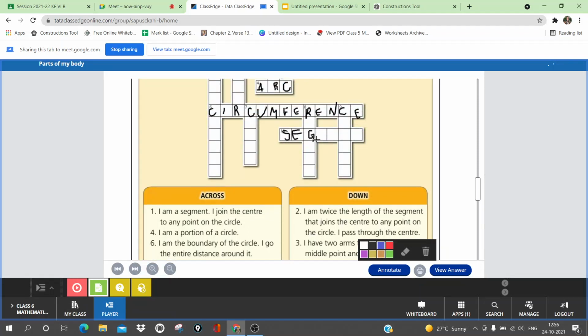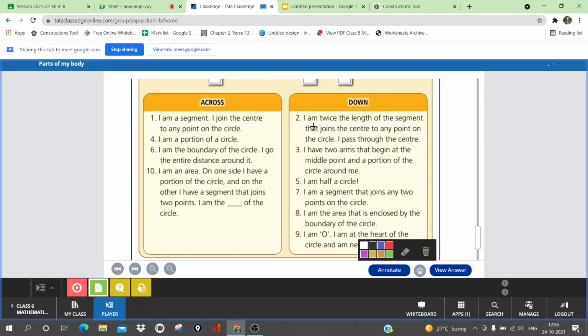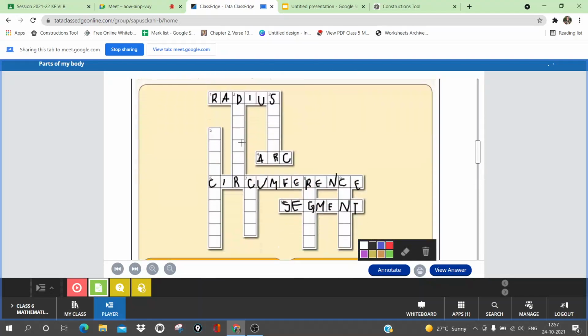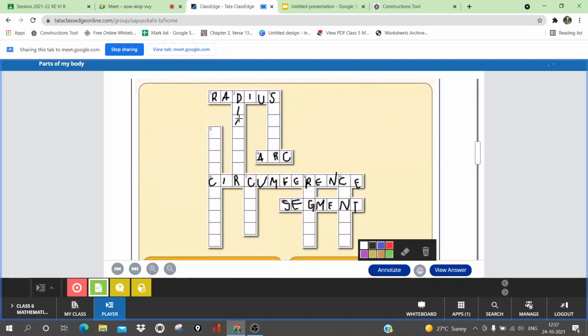You all can unmute now and quickly answer, because now I am writing here, so I will not be able to see the chat box. Now next is, I am twice the length of the radius. Very easy. Diameter. Very good, Shefali. Diameter. It is the double of what? Radius. Very good. Diameter is the correct answer.